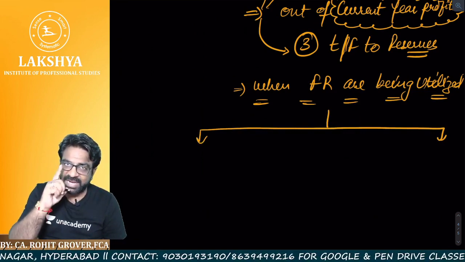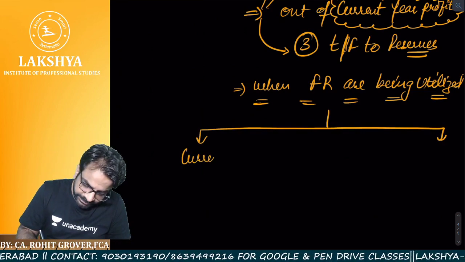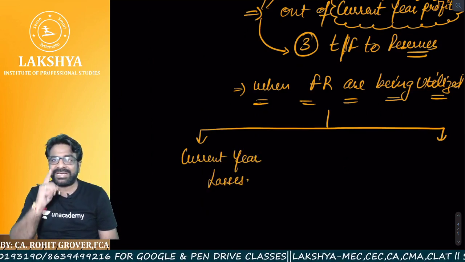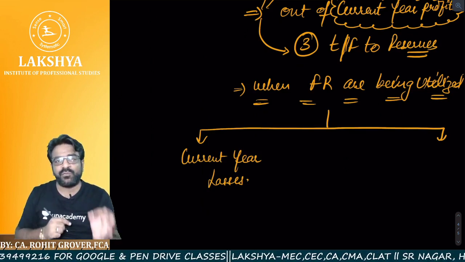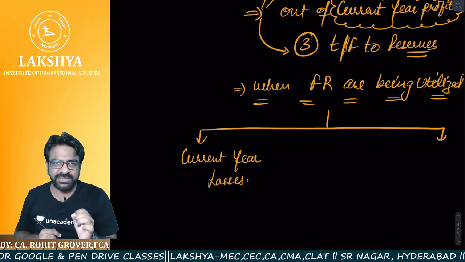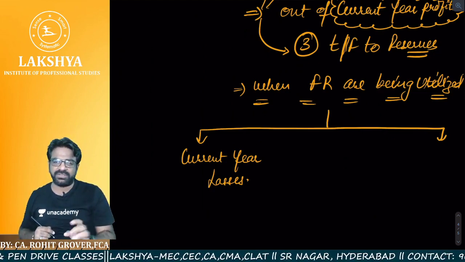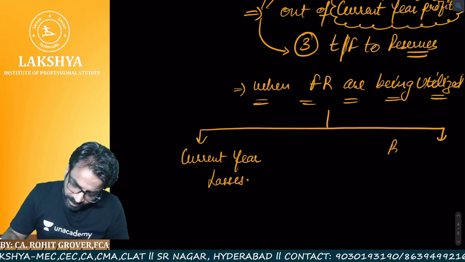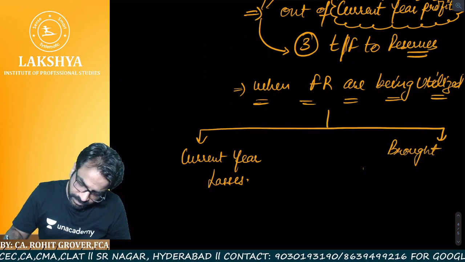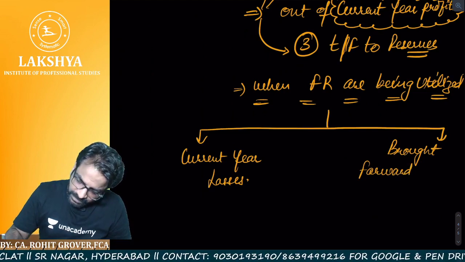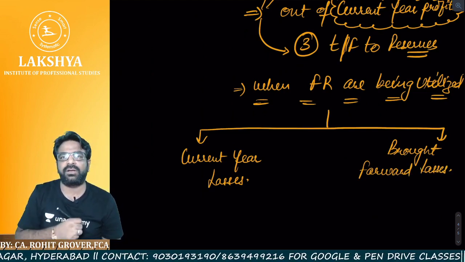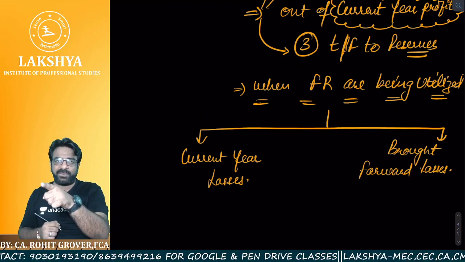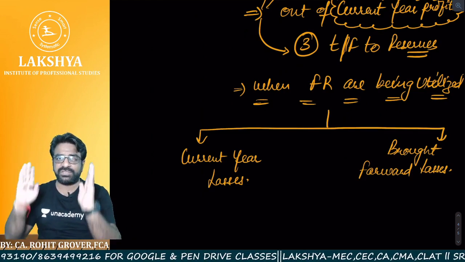Now listen to this case. Adjustment number 1, current year losses. Why do you touch the free reserves? Because you have current year losses. And what is adjustment number 2? Brought forward losses. So current year losses you have to adjust from the free reserves before making the payment of the dividend, and brought forward losses of previous years.